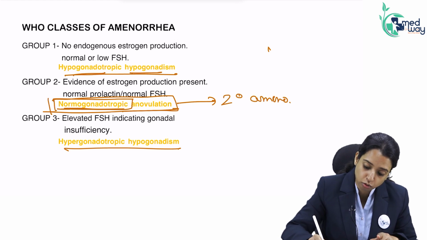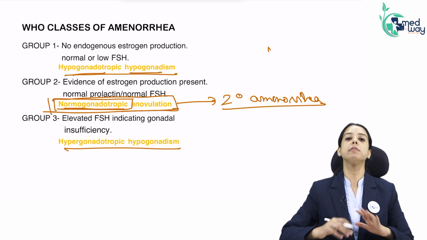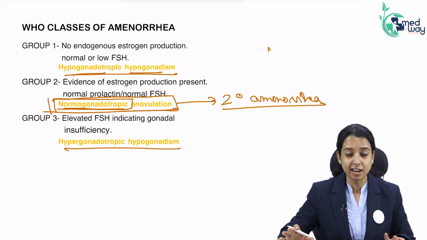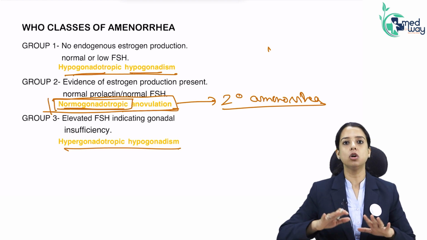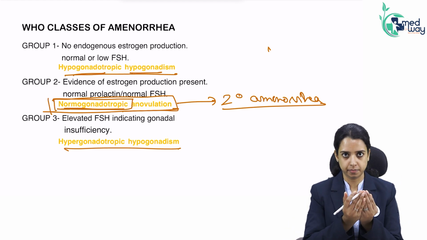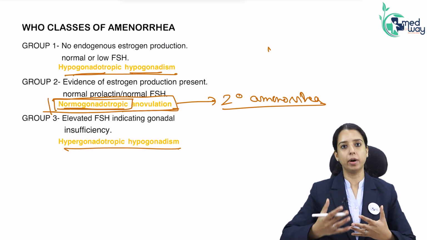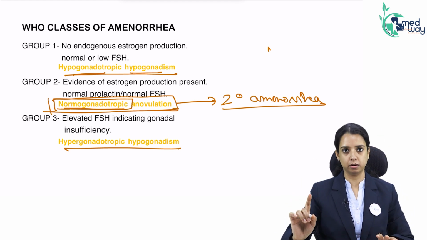In fact, anovulation is the most common cause of secondary amenorrhea. A woman who was menstruating and ovulating previously, due to some endocrinal problem, is not ovulating now. This is how anovulation presents, because it is generally an acquired cause. Whenever it is an acquired cause, it will cause secondary amenorrhea.